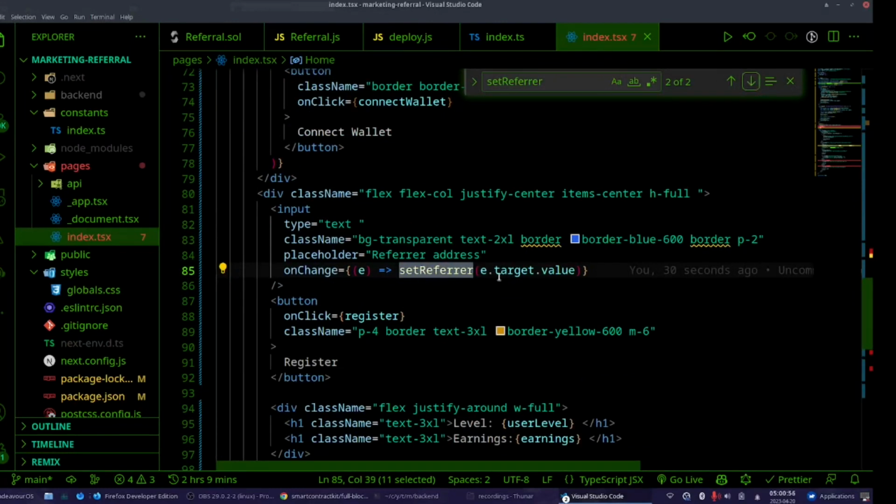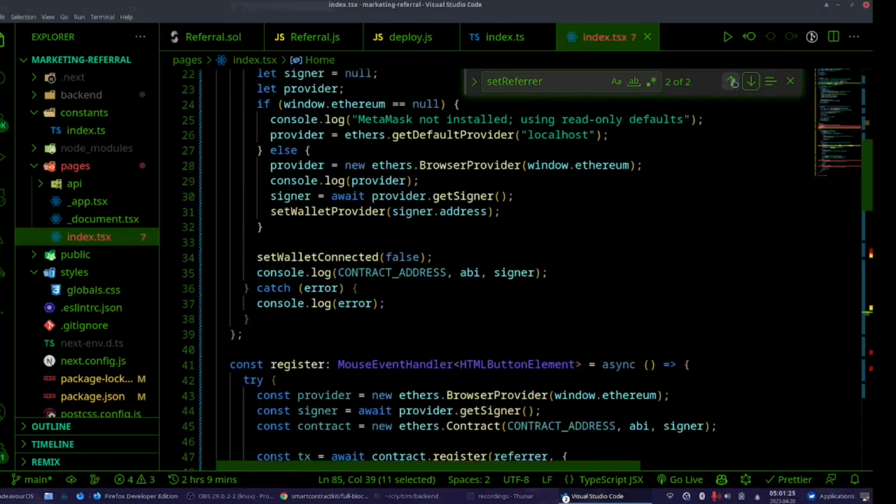We are going to set it with the input field, because as you will remember, someone has to invite us, right? And how will they invite? They will give us their wallet address. They are the referrer, and we will pass the wallet address to an input field, and then we will call the register function. And if that wallet address is a valid one, we will be able to register.